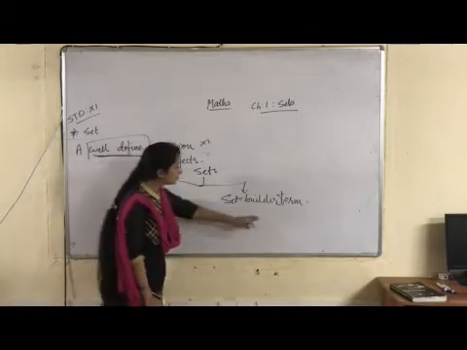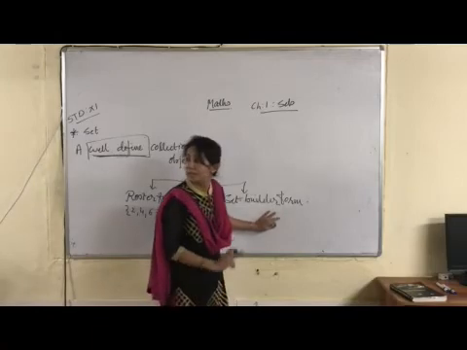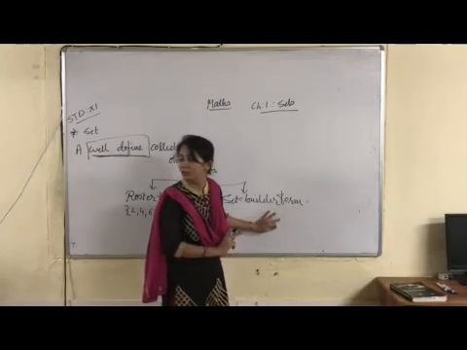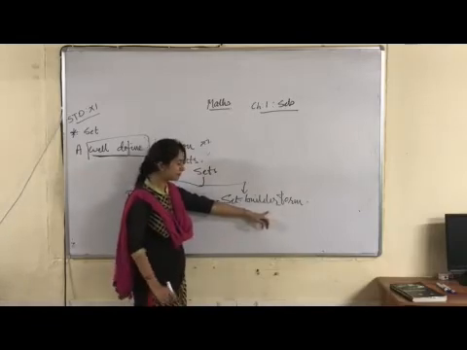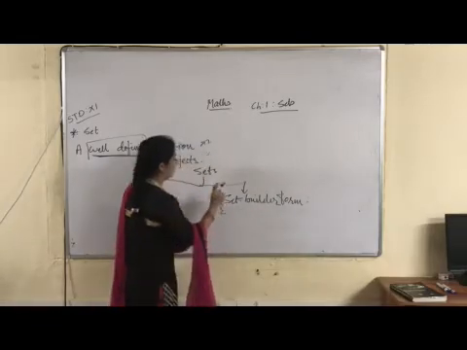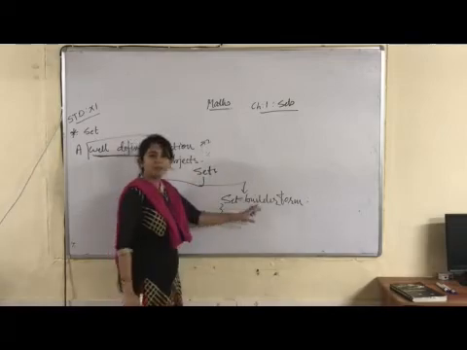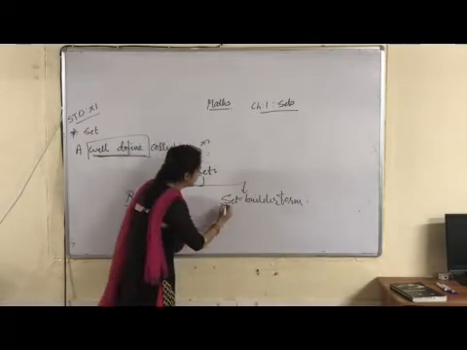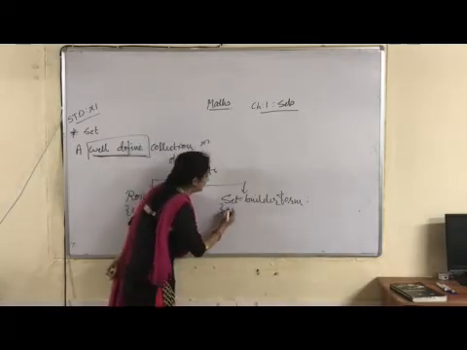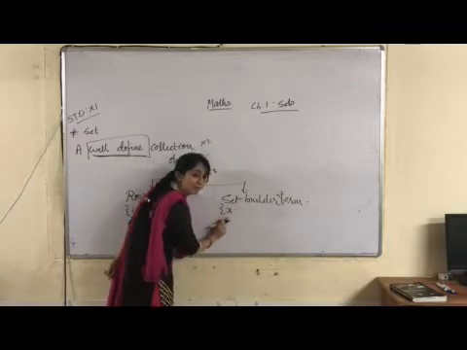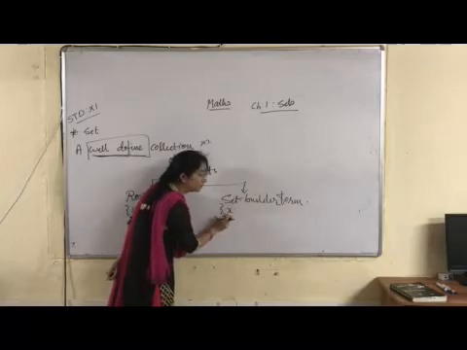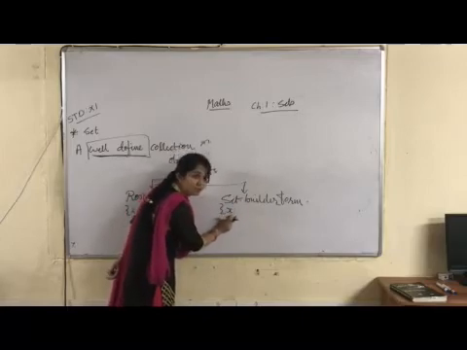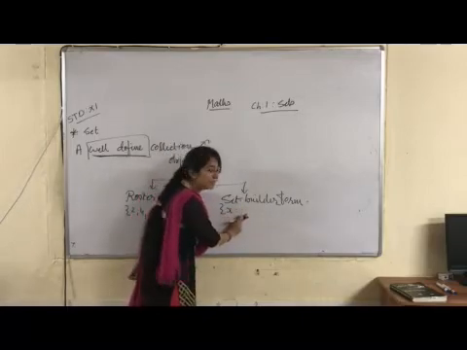Okay. Now, what is the set builder form? Set builder form also uses curly brackets and a proper property. You have to specify a variable. Without a variable it will not be considered a set builder form. So a variable must be there, a colon must be there, and a well defined property should be there.